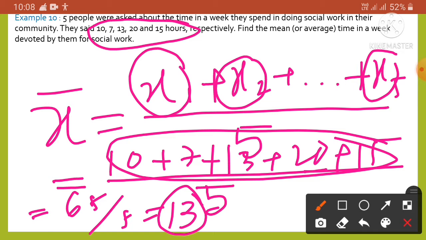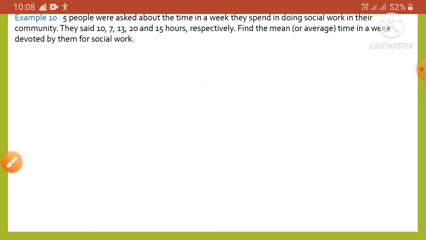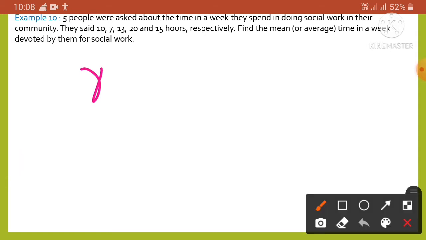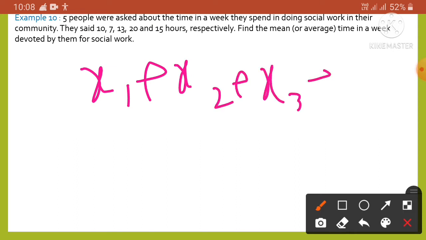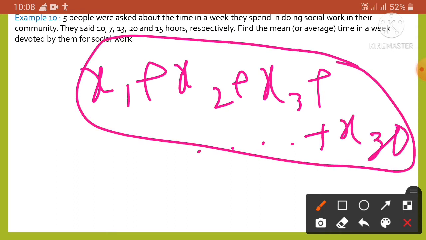Okay, got it? But now we take a different problem. If the number of people is 30, then what will it be? In case we are finding the mean time spent by 30 people in doing social work, then we have to write x1, x2, x3 and up to x30 and add all of this. It will be a very tedious job.